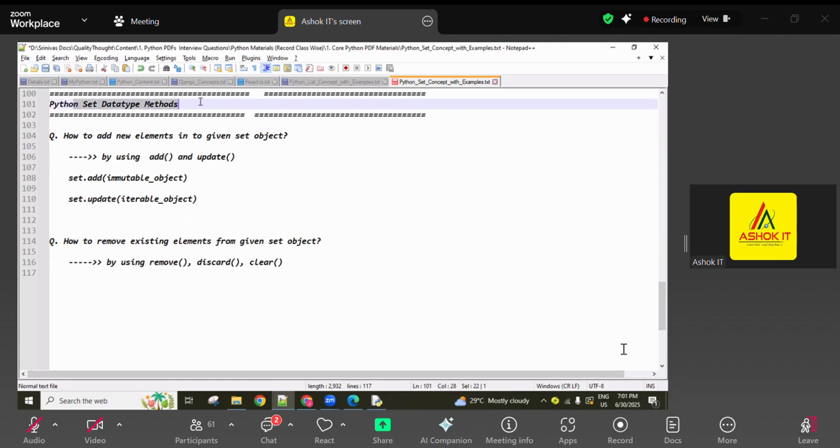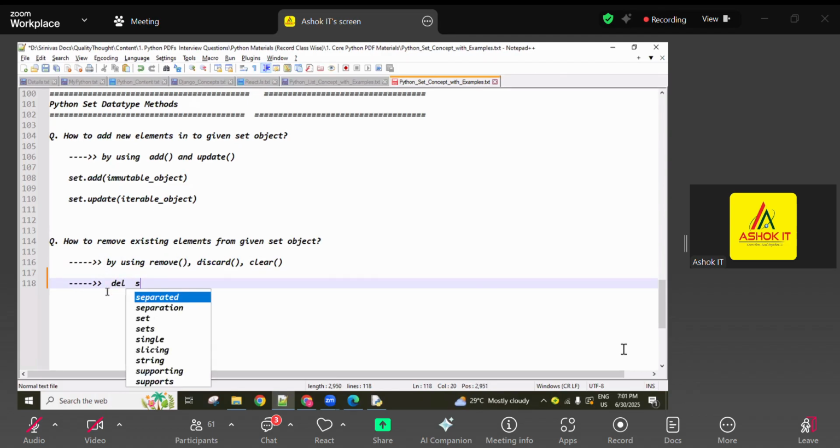Okay. So now the set data type related methods. We have 18 methods in set. No one asks how many methods there are in set; just for your understanding, I'm telling you the count. Out of them, some are more useful methods, and some are mathematical methods, guys. First of all, how to add new elements into the given set: by using the add method and update method, we can add the elements. To remove existing elements from the set, we can use the remove method, discard method, and clear method.